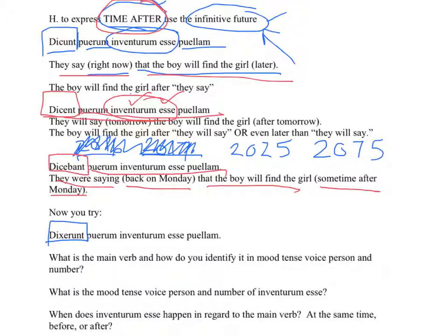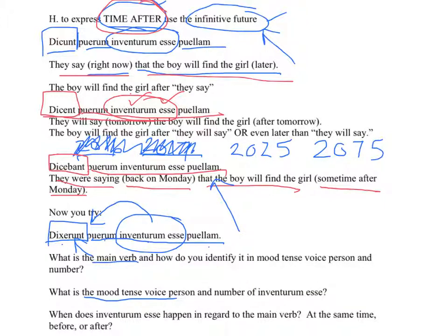Another example. Dixerunt, that's the past tense. That's the indicative perfect active. They said that the boy is going to find the girl. Main verb is dixerunt. What's the mood, tense, voice, person and number of inventurum? That's the infinitive future active. Infinitive future active always happens after the main verb. So this says, they said the boy will find the girl. Just like the previous one did in the imperfect. Can't really tell them apart. The perfect and the imperfect are almost indistinguishable.